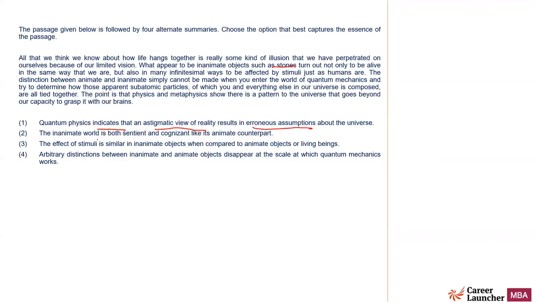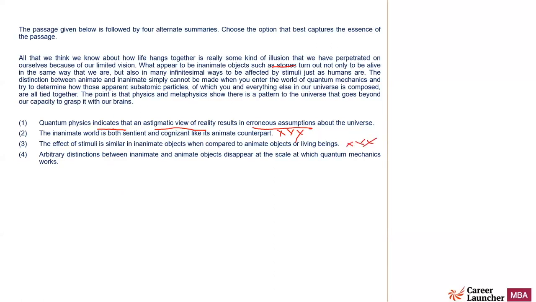The inanimate world is both sentient and cognizant like its animate counterpart. Now, quantum physics should come in, because that's the content of the passage. At the level of quantum, everything is the same, or if not the same, they behave differently. The effect of stimuli is similar in inanimate objects when compared to animate objects or living beings.